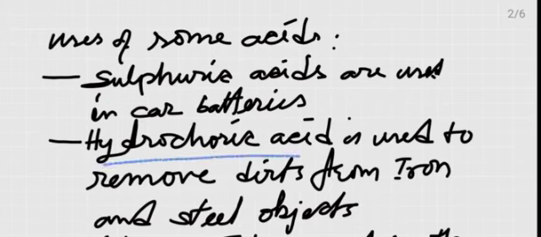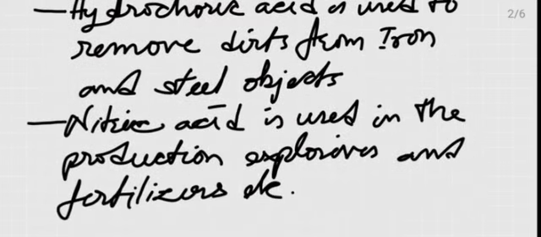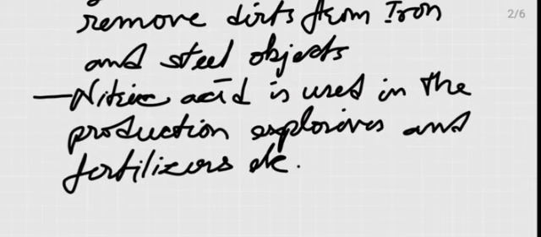And hydrochloric acid is also used to remove dirt from iron or steel surfaces. Another important one is nitric acid, which is used in the production of explosives, in the production of fertilizers, and in cleaning solutions. Goldsmiths use aqua regia, which is a mixture of nitric acid and hydrochloric acid.